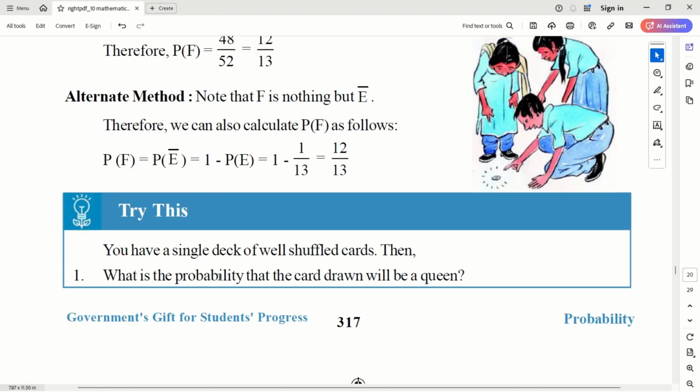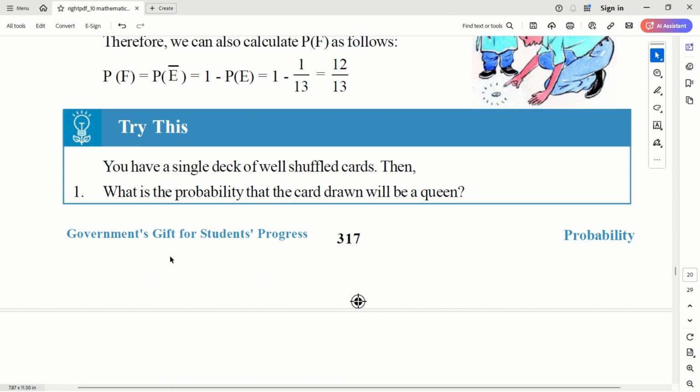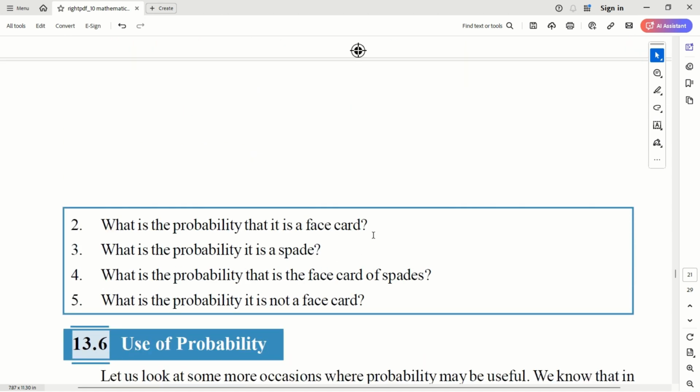You have a single deck of well shuffled cards. Then what is the probability of card drawn will be a queen? How many queens are there in a deck of cards? Four, correct? One of each suit. So 4 by 52, which is 1 by 13. What is the probability that it is a face card? There are three face cards in a suit. So 3 into 4, 12. 12 by 52 or 3 by 13.